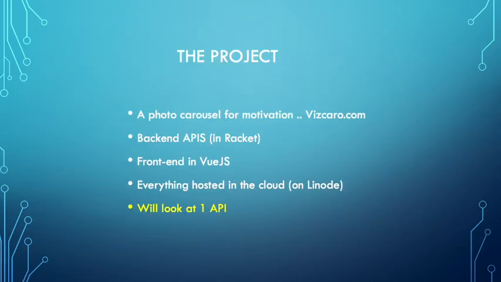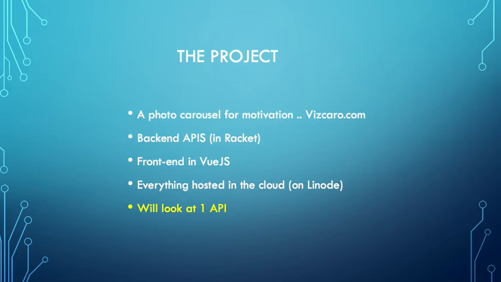Okay, so the project, it's a photo carousel for motivation. The back-end APIs are in Racket. The front is in Vue. So I'm not using Racket server-side code to produce HTML, just basically JSON. And then everything's going to be in Vue.js. I might use React, but I know Vue better than React, so I'm going to go in Vue first. And everything is hosted in the cloud on Linode. Couldn't find a decent host that had Racket availability. So Linode, you just have the bare bones server and you install everything yourself.